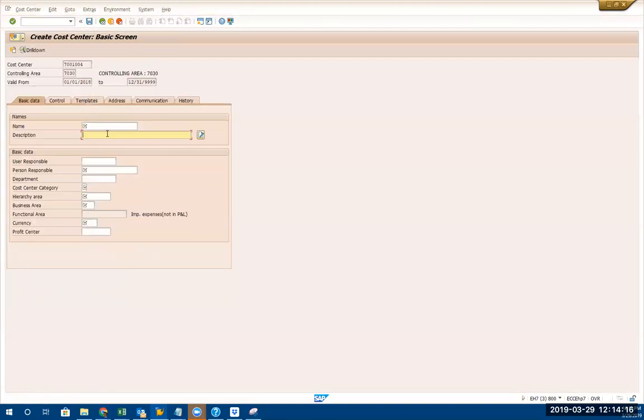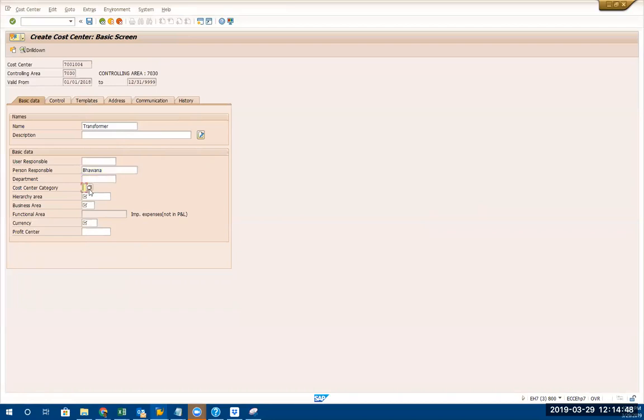Okay, I'm going to put, let's say we call it a cost center name. What cost center should I put? Change from a cost center. Okay, user responsible. You can put somebody's name. Okay, see, wherever there's a tick it's mandatory, and you know, right? Person responsible. Okay, department. You can put anything.